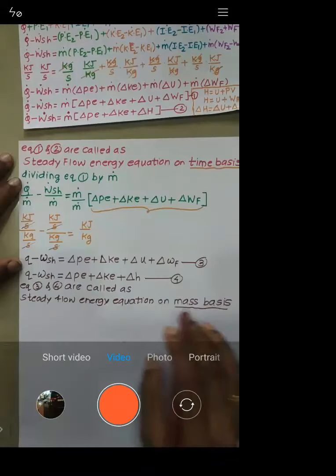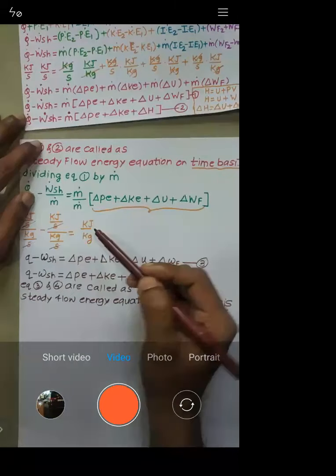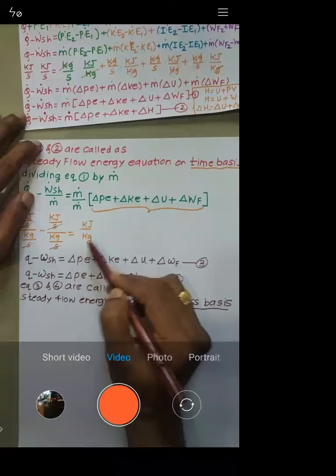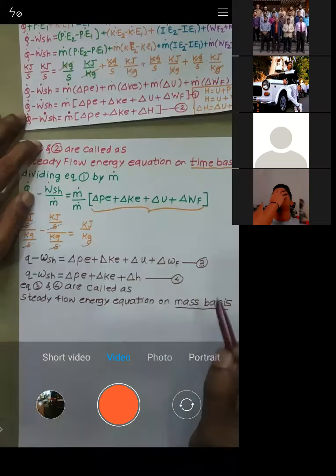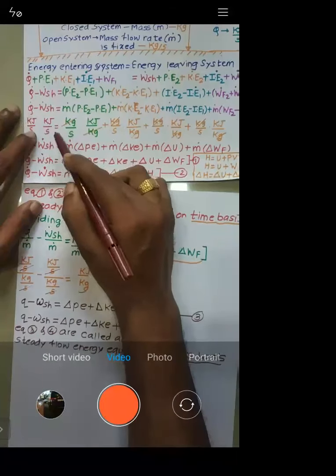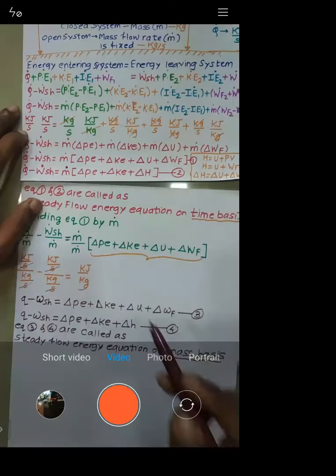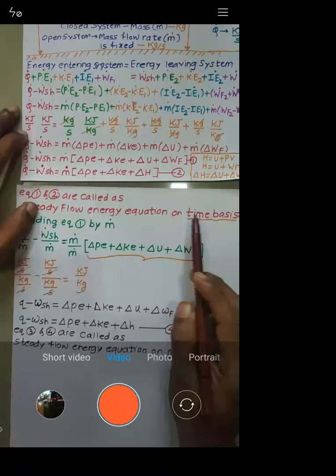Now, why are they called mass basis? Because you can check the unit. What is the unit here? Kilojoule per kg. So in the denominator, you have the kg term. That's why it is mass basis. When you have the seconds term in the denominator, it is on time basis. When you have the kg term in the denominator, it is on mass basis.